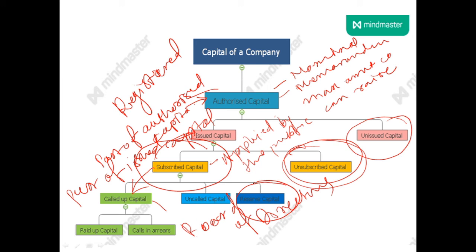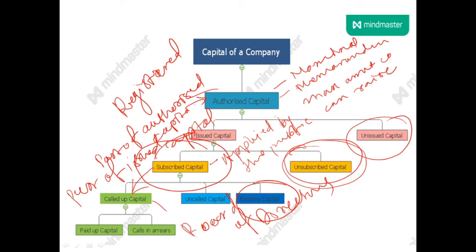While winding up, some part of subscribed capital is reserved, kept aside, and that will be called at the time of closing the company, at the time of winding up of the company. That is called reserve capital, which can be called up only on the winding up of the company.